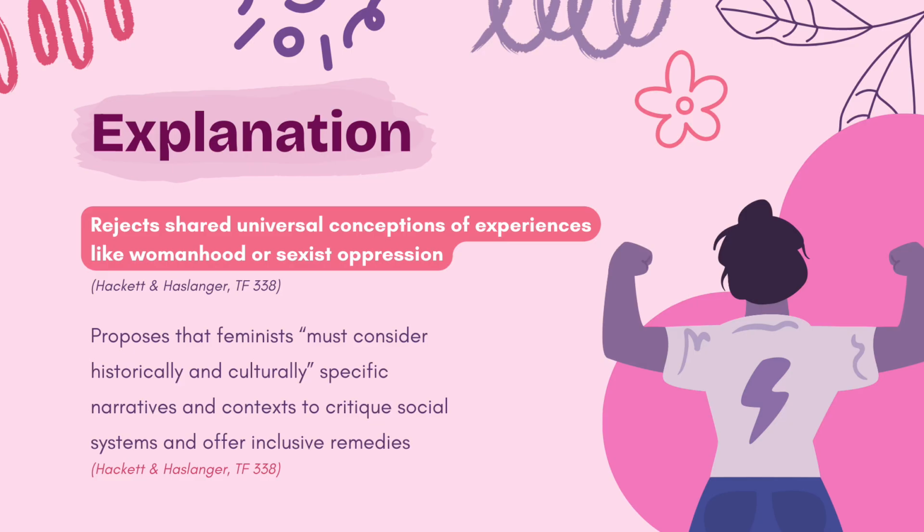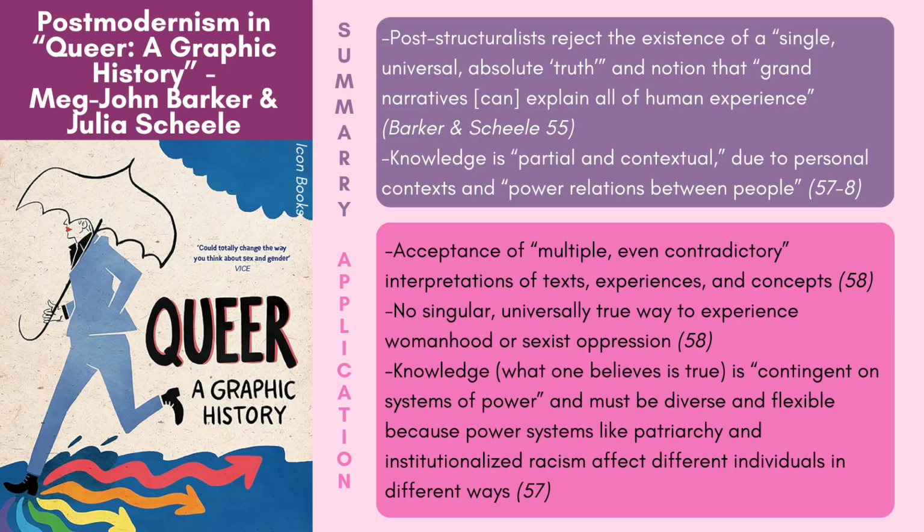Since there is no objective, universally shared truth in regards to issues or experiences feminists discuss, theorists must consider historically and culturally specific narratives and contexts in order to effectively critique social systems and offer remedies that are not one-size-fits-all. This postmodernism approach can be easily tied to the post-structuralist approach outlined by Scheele and Barker in their book Queer: